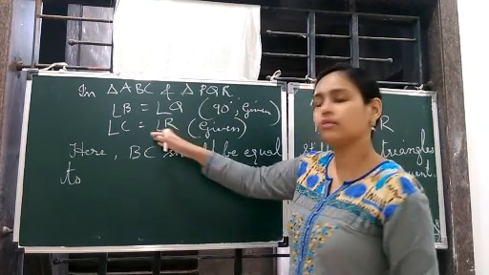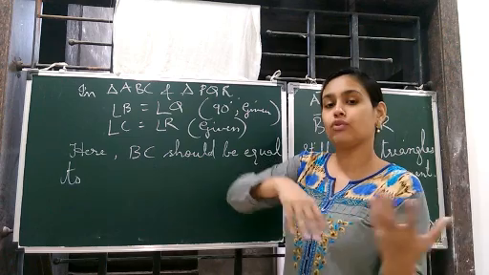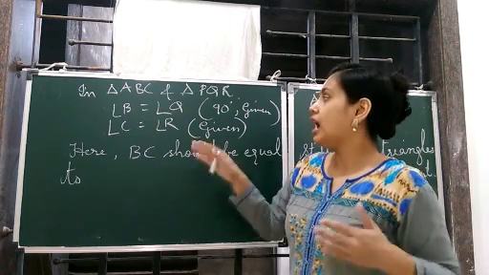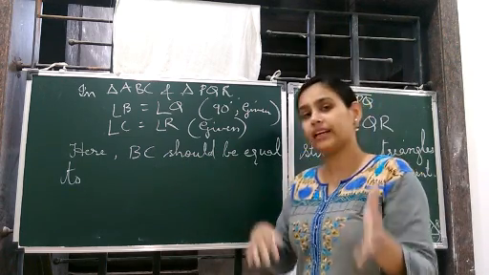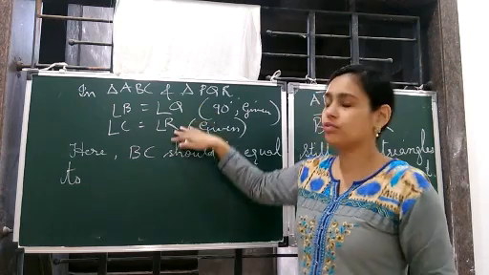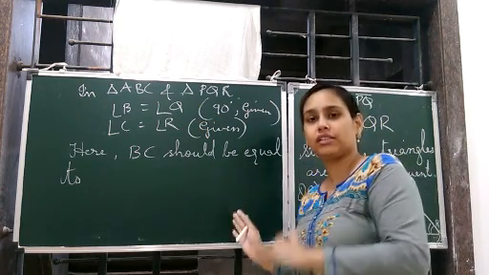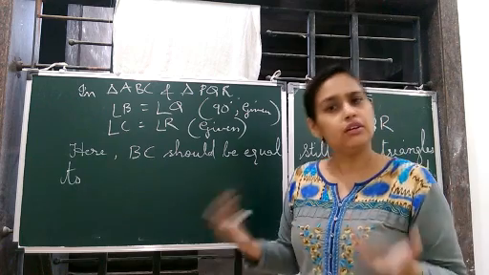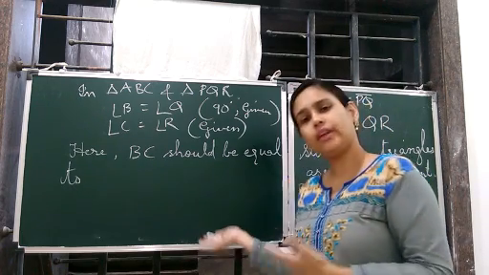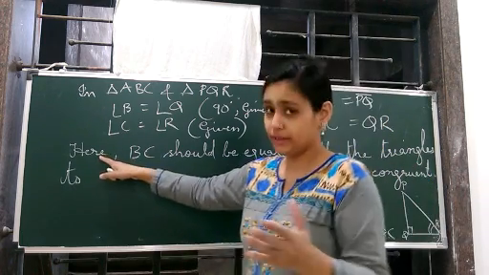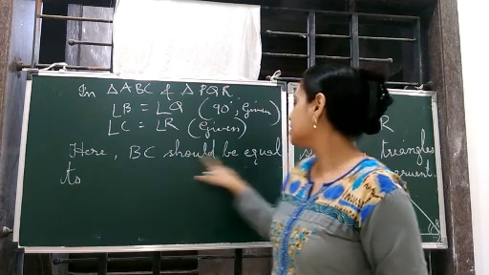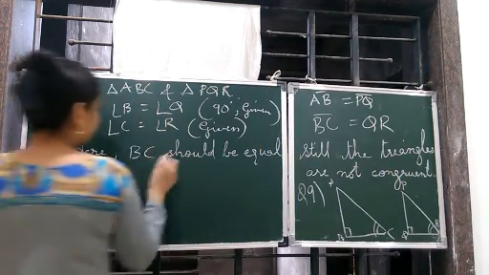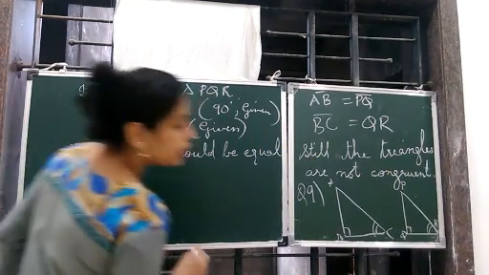Okay, now why go according to the book or what is written? By this condition, by that condition, or this is equal to this. So for SAS congruency or ASA congruency, this should be equal to this. No need. Whatever is coming in your brain, you write that. Here BC should be equal to QR.